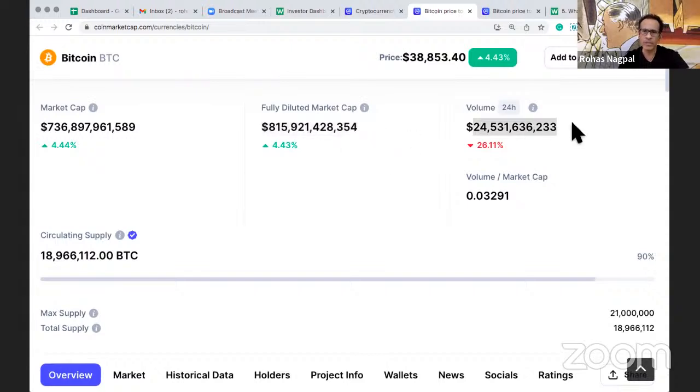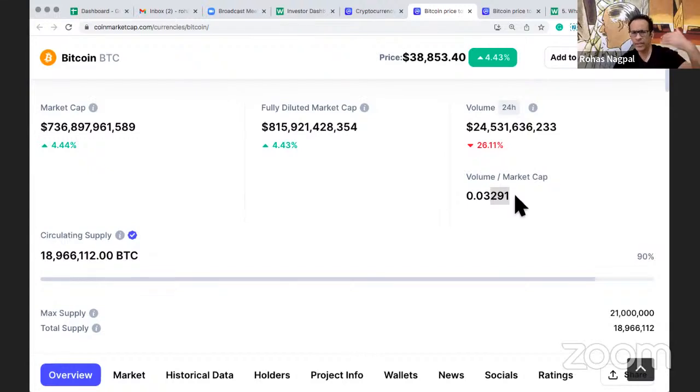Then volume we can see in the last 24 hours. So let's read this number: 3, 6, 9, 10, 11 digits. So $24.5 billion of Bitcoin has exchanged hands. And then there is a very interesting ratio, which is volume divided by market cap. The higher the number, the better it is, because it means that much of that crypto is changing hands. So in Bitcoin's case, it's a very low number, 0.03.